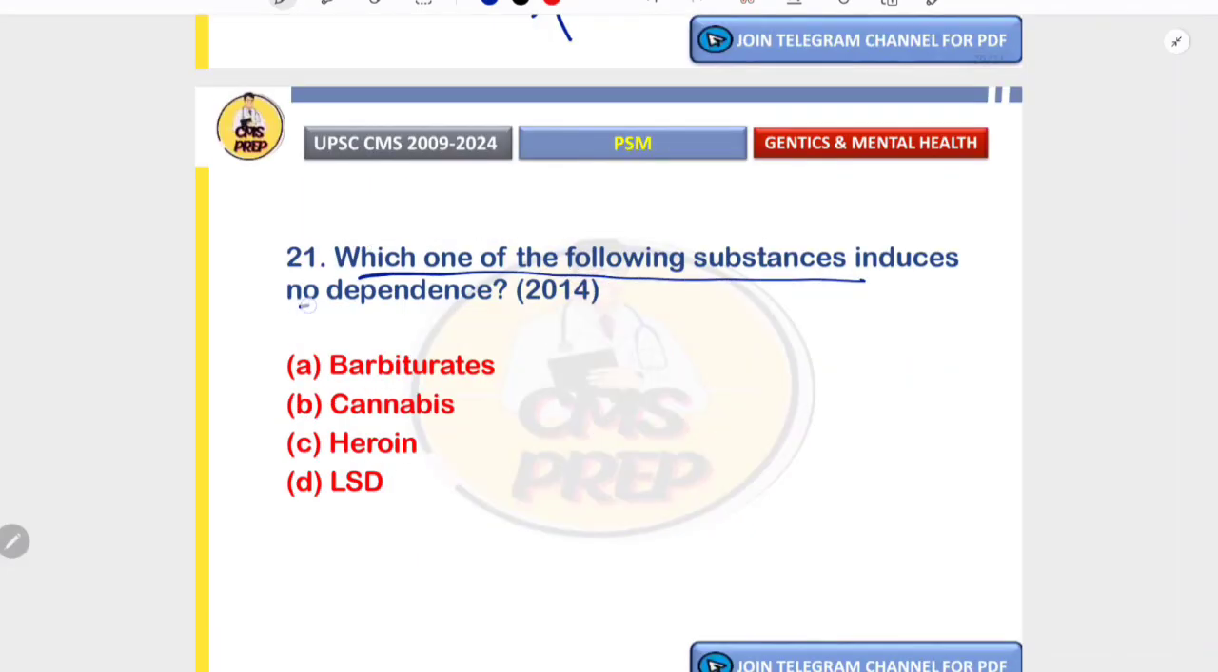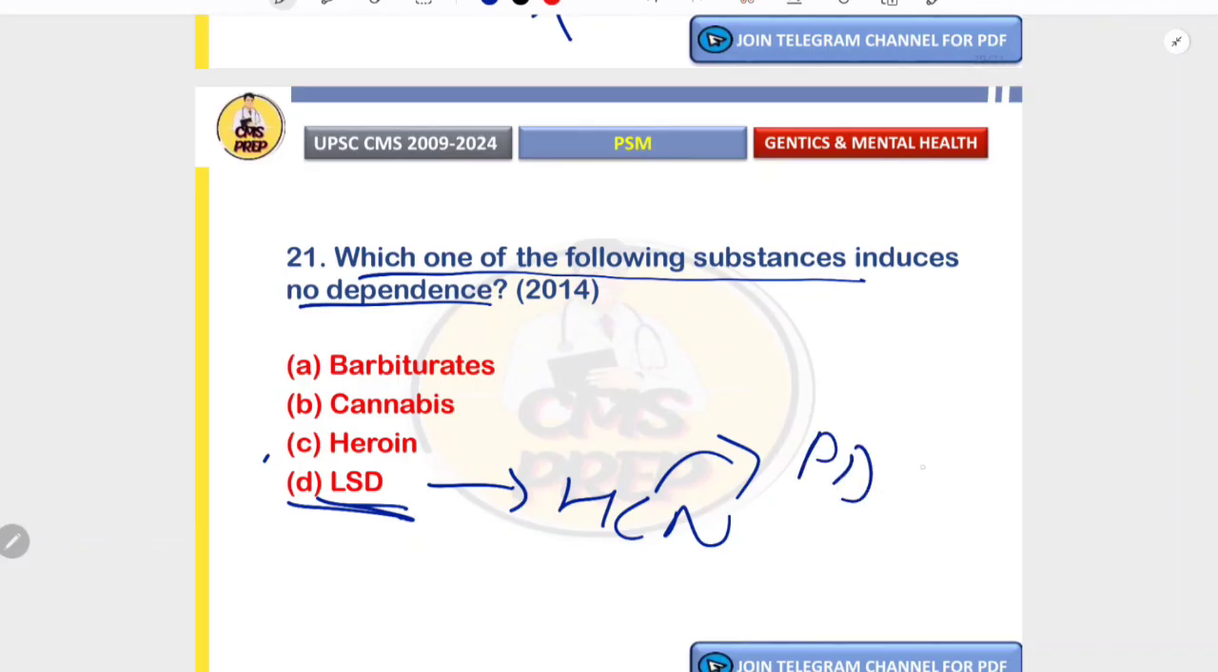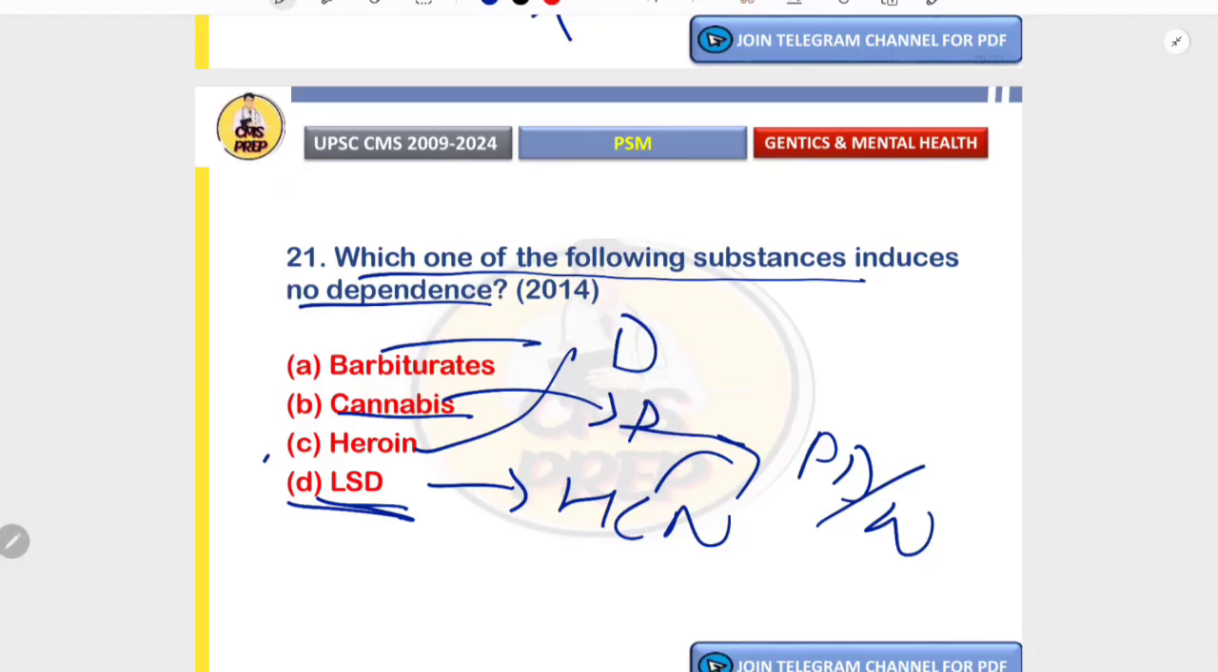Which one of the following substances induces no dependence? The correct answer is D, LSD. LSD is a hallucinogen. It mainly causes psychological effects. There is no physical dependence or withdrawal. With barbiturates and heroin, there is a strong physical dependence, and with cannabis, psychological dependence is possible. Therefore, the drug which does not cause dependence is LSD. So with this we have covered all the 21 questions related to genetics and mental health from PSM from 2009 till 2024.